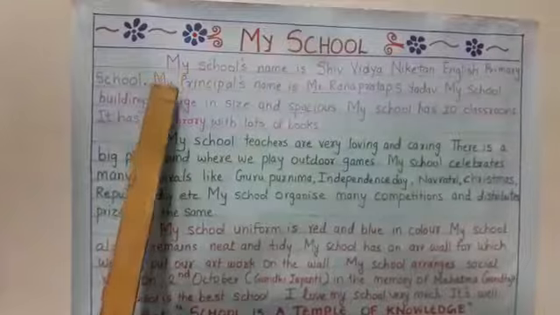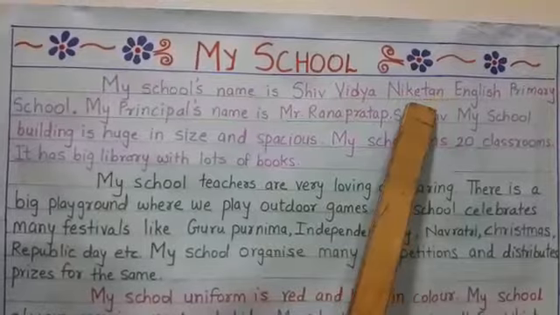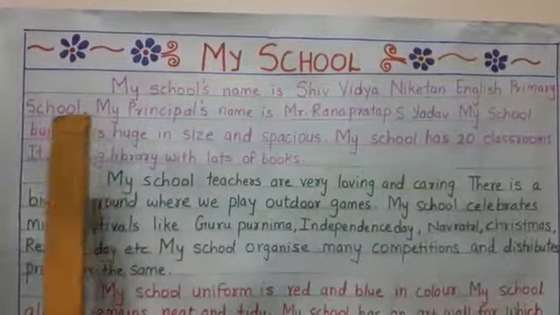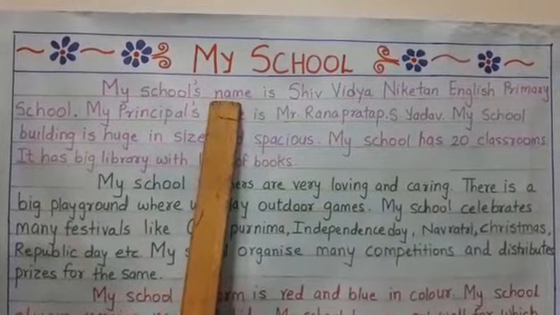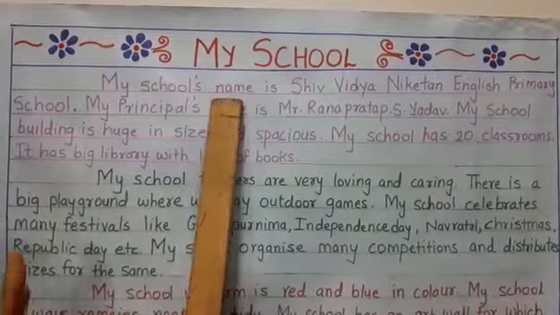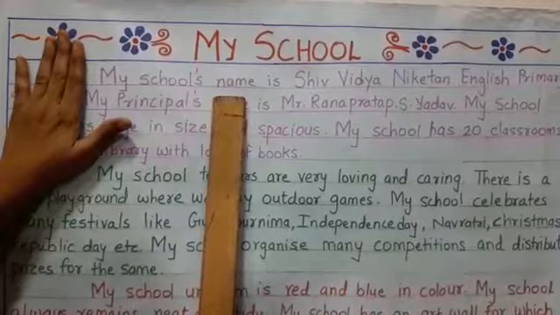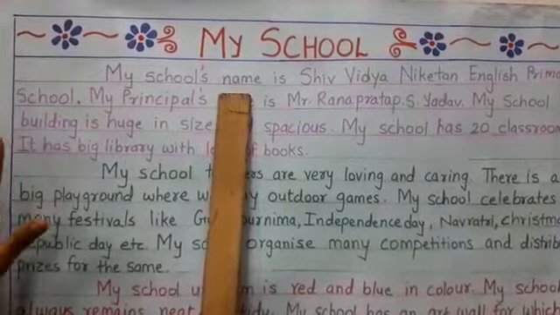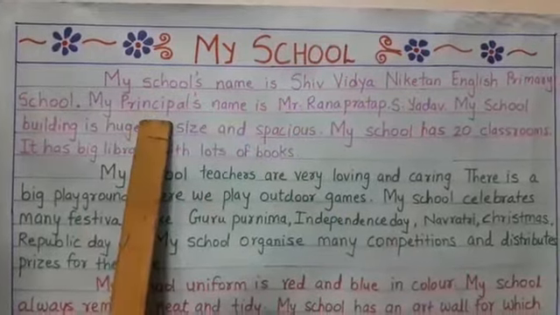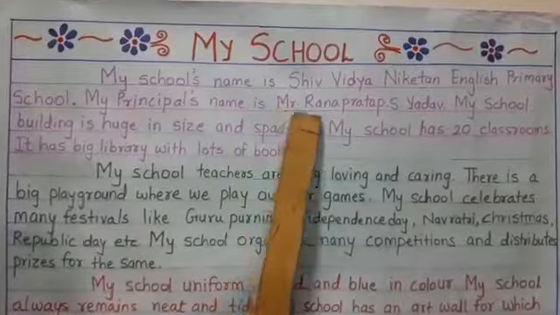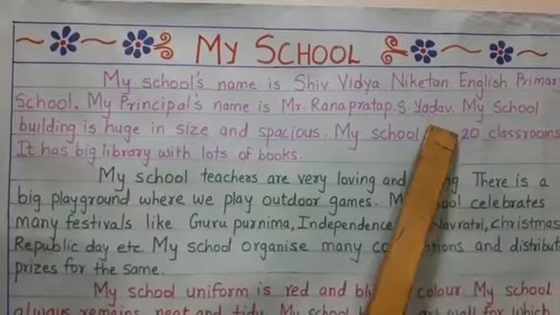See, my school's name is Shiv Vidya Niketan English Primary School. Firstly, you have to write your school's name. And I told you that before writing any paragraph, 4 fingers or 3 fingers of space should be left. Then you have to write your school's name. Then, my principal's name is Mr. Rana Pratap S. Yadav. Then you are going to write your principal's name, who is the principal of the school.